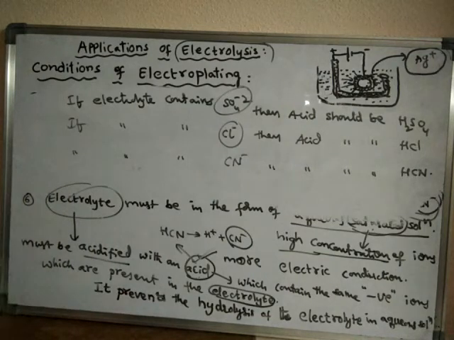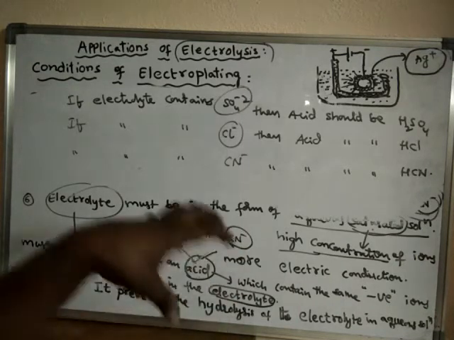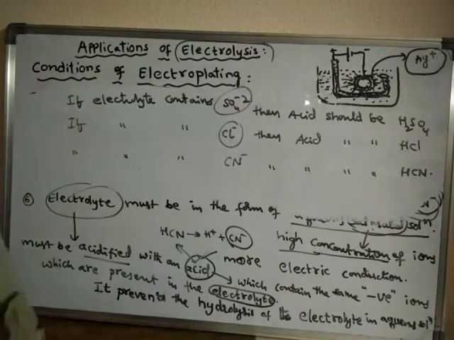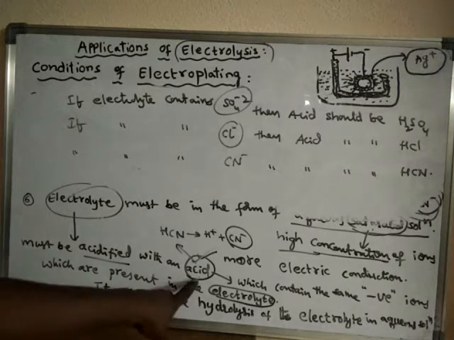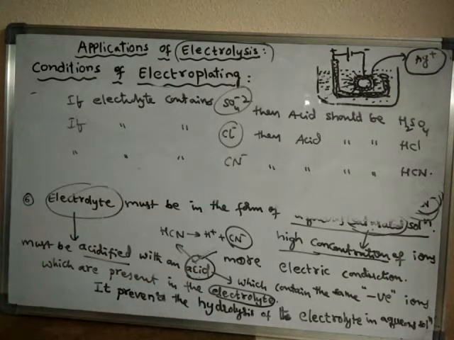So in order to keep silver ions as silver ions only in the electrolyte, we have to add an acid which contains the same negative ion.